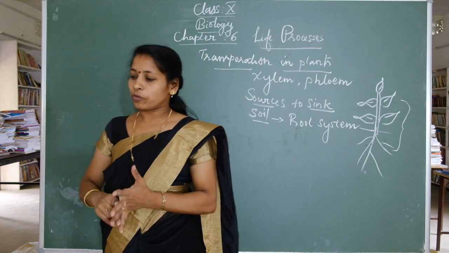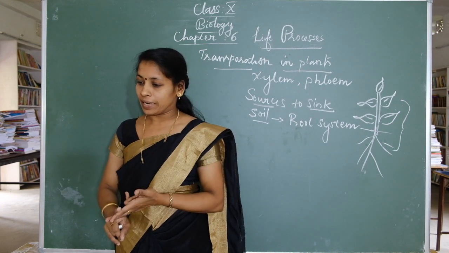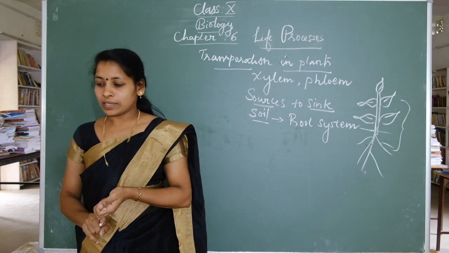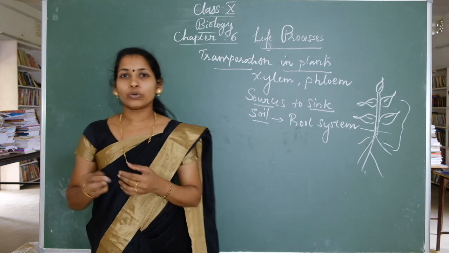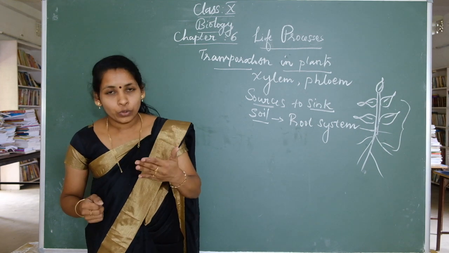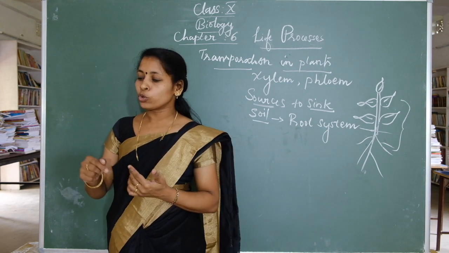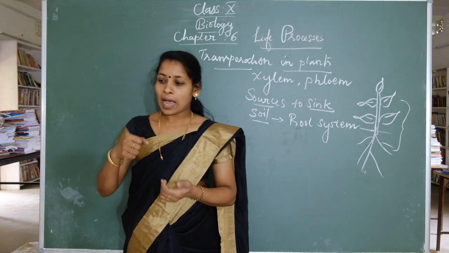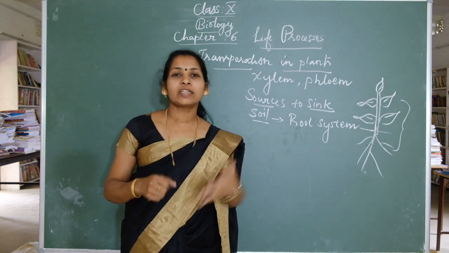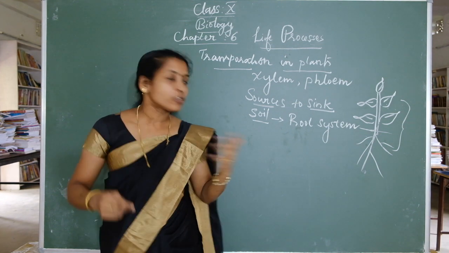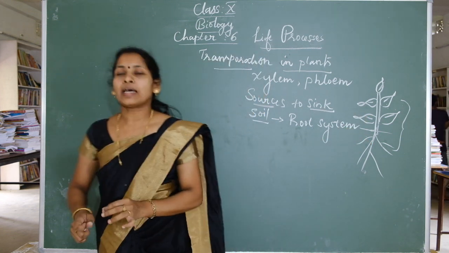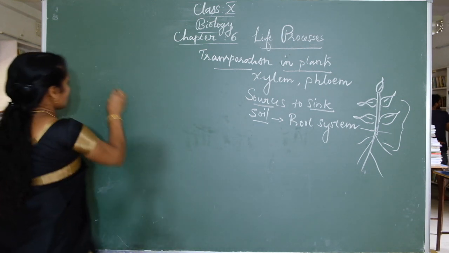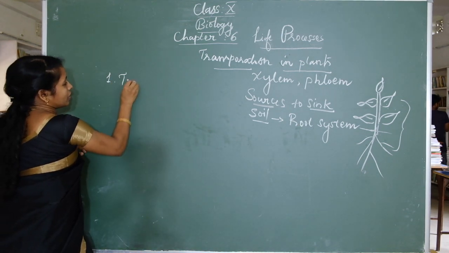Therefore plants have two independent transport systems as conducting tubes. What are the two independent systems? First system: a system to absorb and transport water and minerals from root to leaves. What are the transported materials? Water and minerals, from root to leaves. That system is called xylem transport, or transport of water.